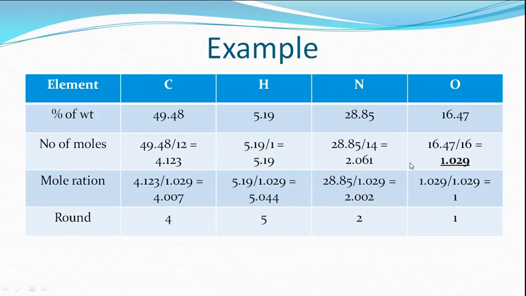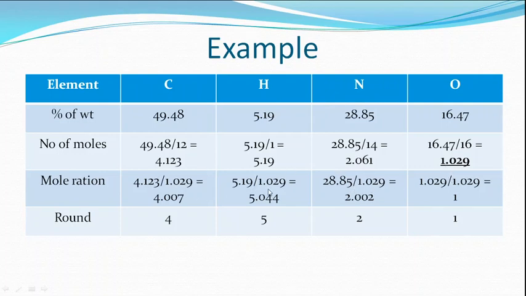You take the least value in that and divide all the results by the least value. The number of moles of carbon is 4.123, and therefore I am going to divide 4.123 by 1.029, which is the least value among the numbers of moles. Similarly, divide 5.19 by the least value, and the nitrogen number of moles by the least value, and so on.